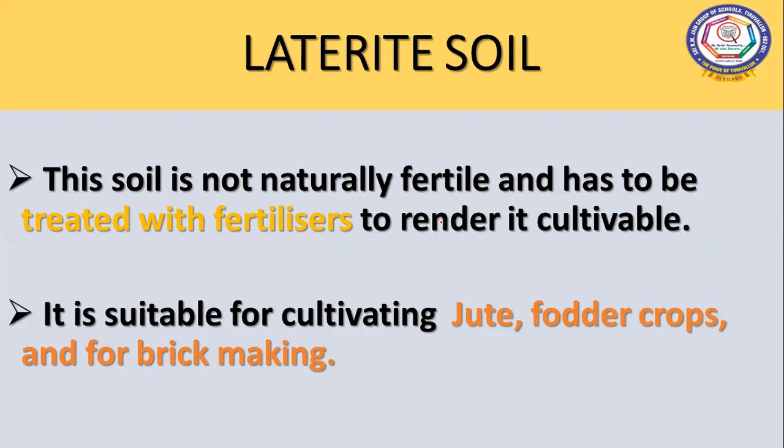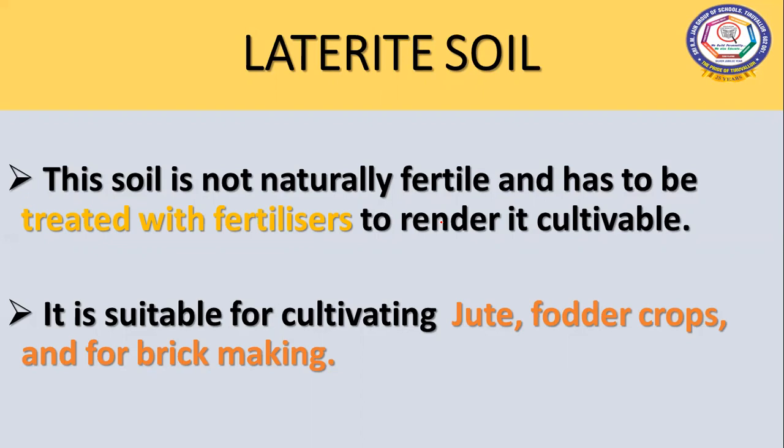So it is used for growth only after treating it with fertilizers. And the crops that we can grow here are jute, millet, fodder crops, etc. Some states where we find this soil are Maharashtra and West Bengal.